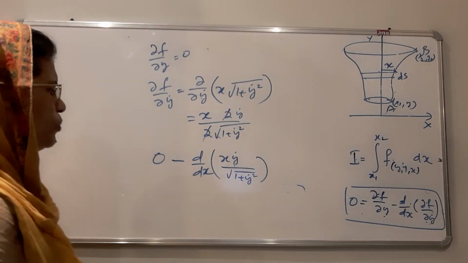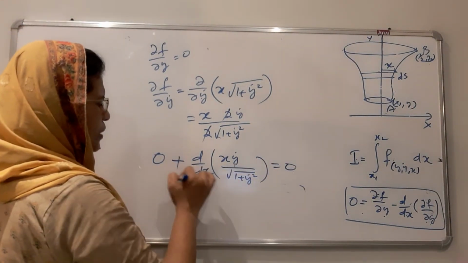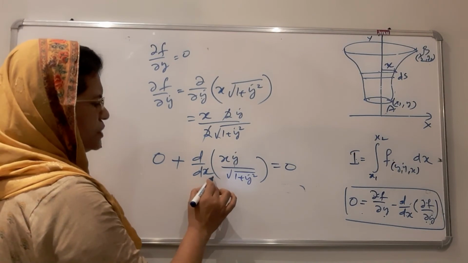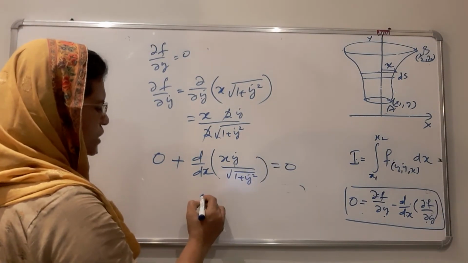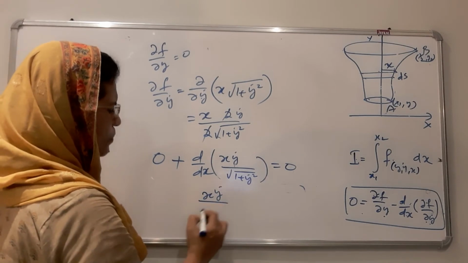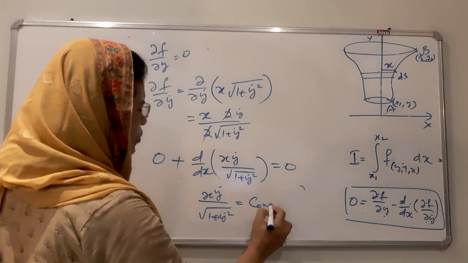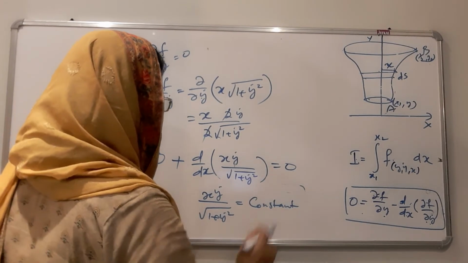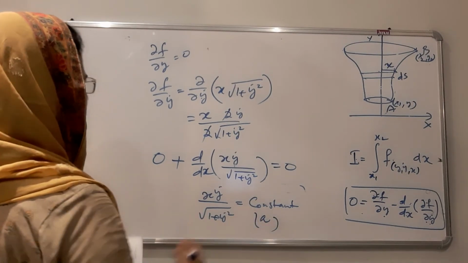This is equal to 0. The negative sign can be avoided since it is 0. As it is equal to 0, the term inside the bracket is a constant, that is x y dot divided by root 1 plus y dot square is equal to a constant. Let it be a.